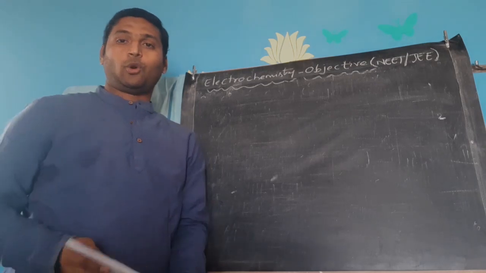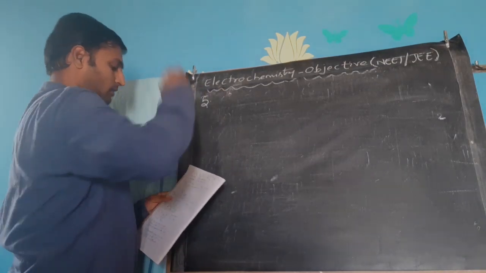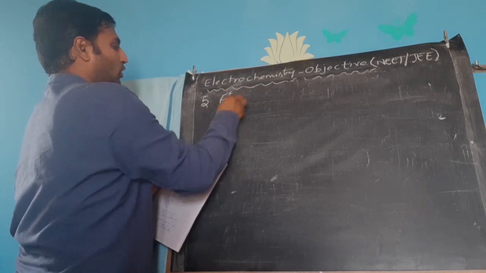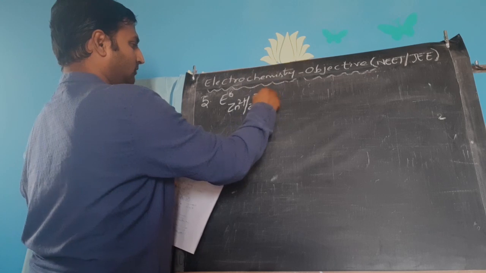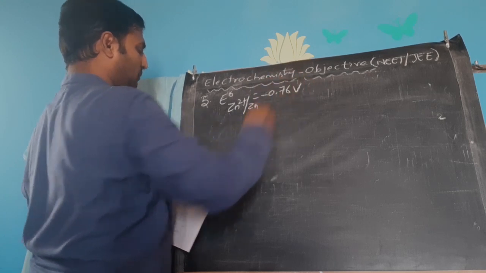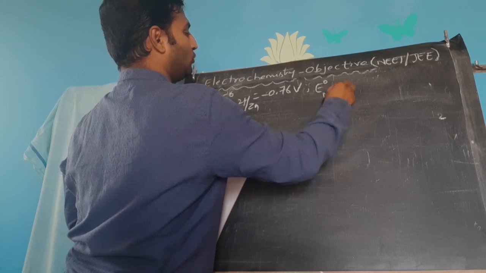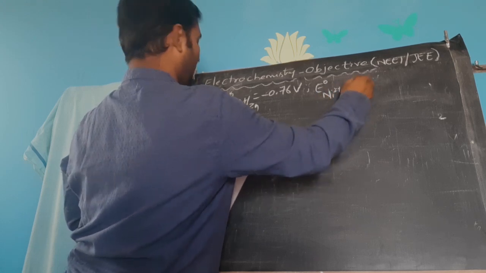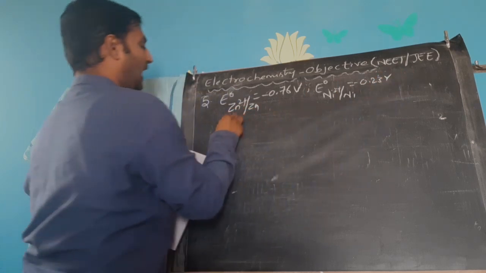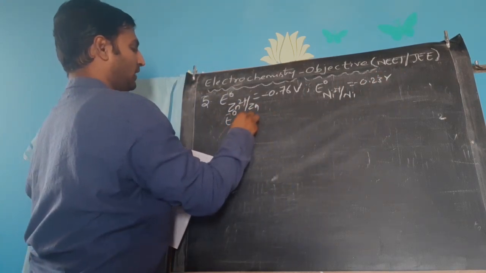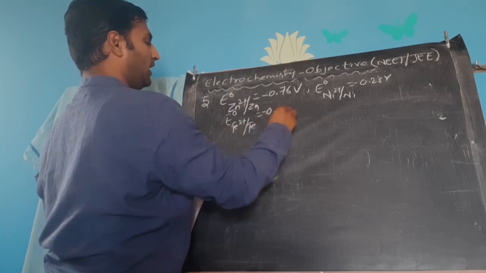Moving on to question number 5. The electrode potential value of reduction of zinc is given. Very familiar value, minus 0.76 volts. Electrode potential value for nickel 2 plus to become nickel is given, minus 0.23 volts. And another familiar value, ferrous to become iron is given, that is minus 0.44 volts.